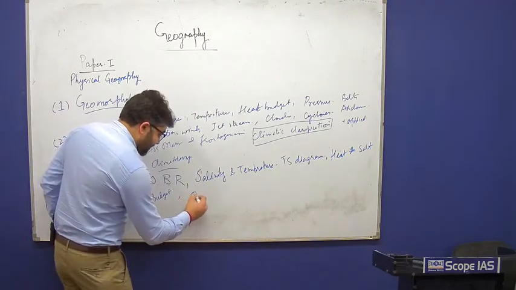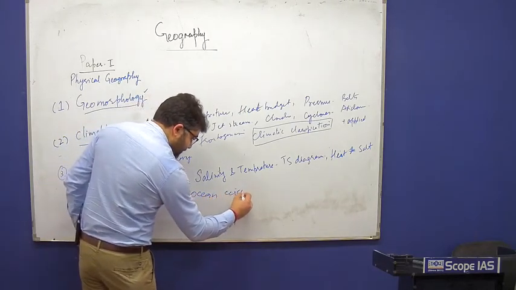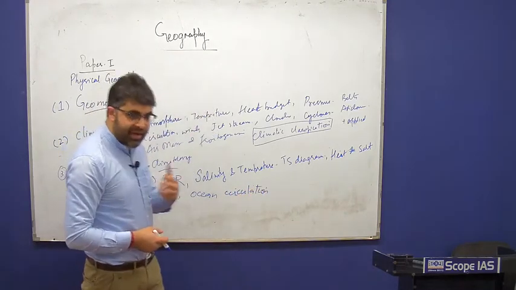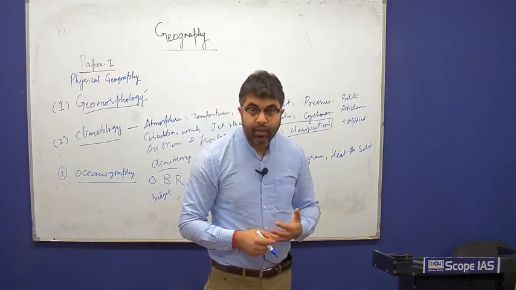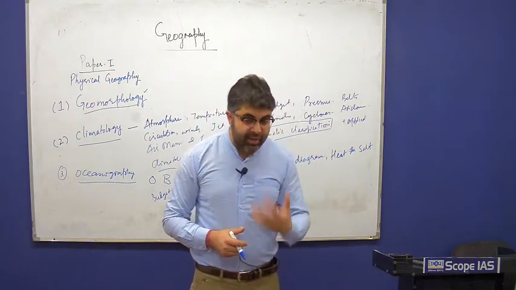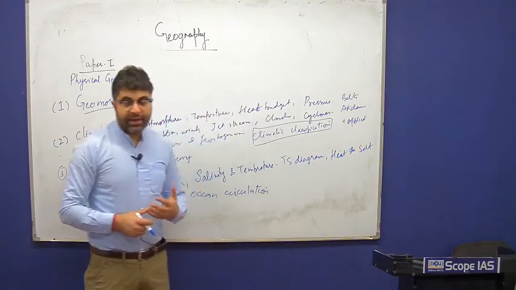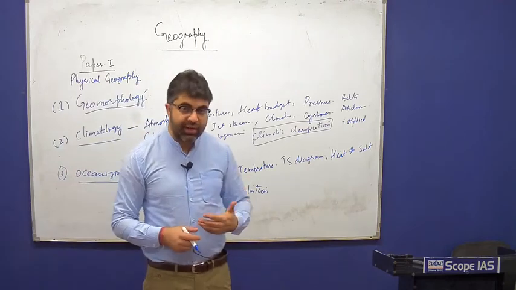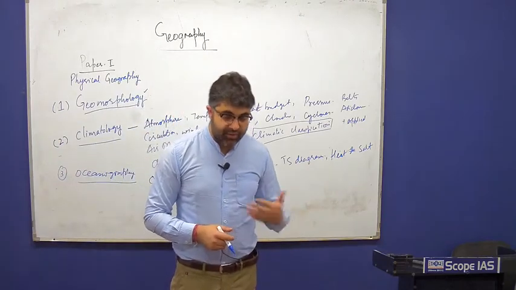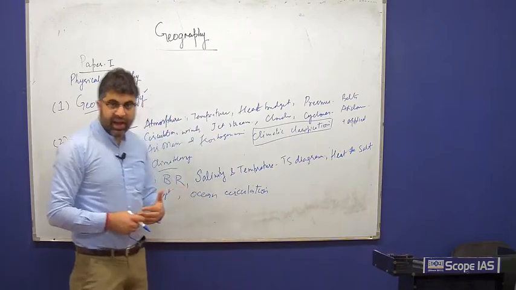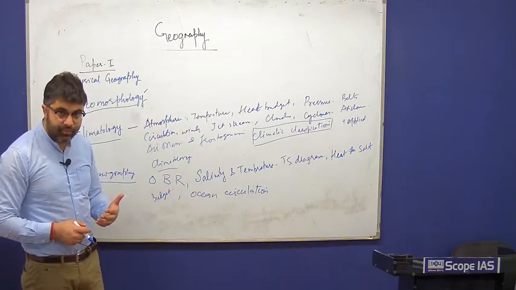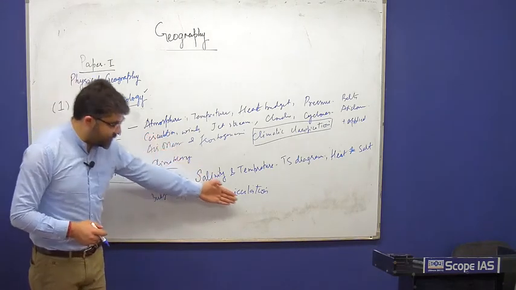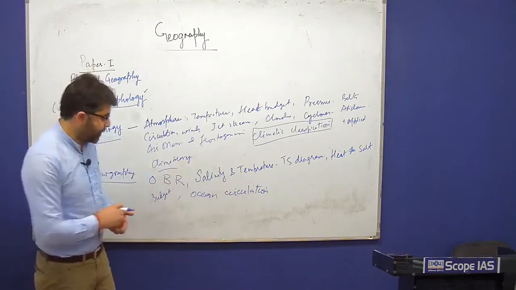Then some ocean circulations, which is very interesting and very relevant for climatology also, which includes mainly ocean currents. And ocean currents are very, very important in determining the climate of a region. Say for example, regions with warm ocean currents have frequent cyclones, and regions with cold currents have deserts. That's because we need to understand the phenomena of air masses and relate them to the ocean circulations.